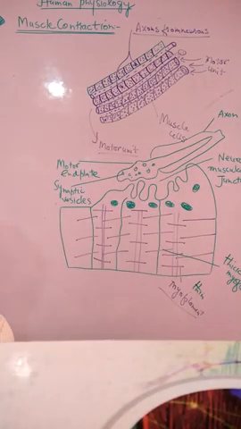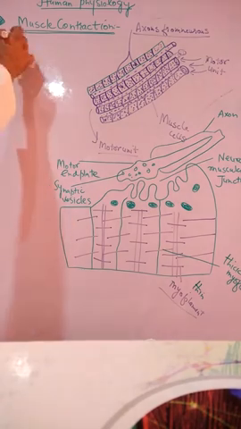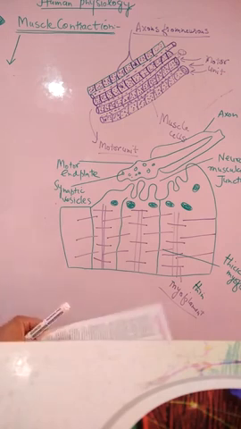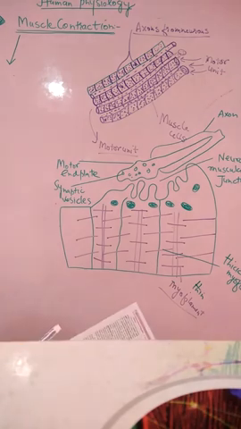In continuation to human physiology, locomotion and movements, we are at the stage to discuss the contraction of muscles, what we call the muscle contraction. In the muscle contraction, there are some things involved.